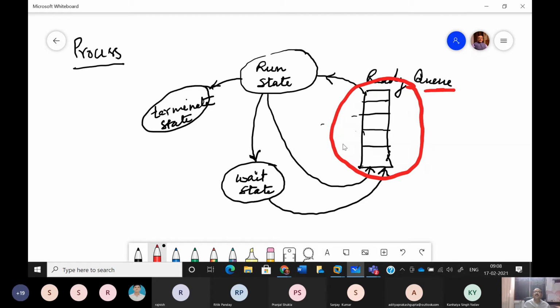So here all these programs are ready for execution. They are forming a queue, and one by one these processes are getting their turn for execution. And when any process is getting its turn for execution, it is changing its state from ready to run state.